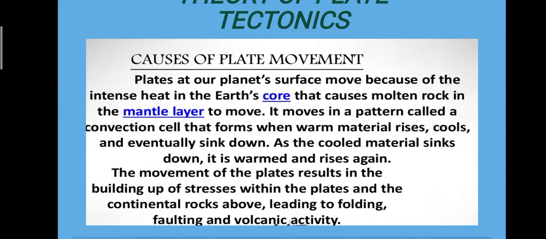Plates at our planet's surface move because of the intense heat in the earth. Intense heat is there inside the earth, in what we call the core, that causes molten rock. This molten rock moves in the mantle layer in a pattern called a convection cell, that forms when warm material rises up. After that, it cools down and eventually sinks down. As the cooled material sinks down, it is warmed and rises again.